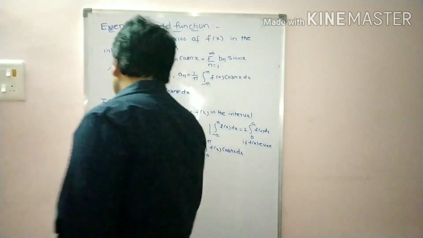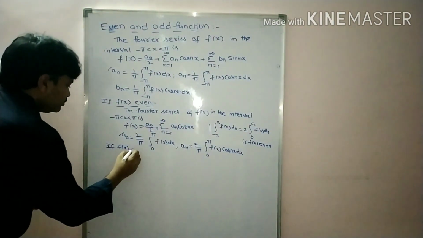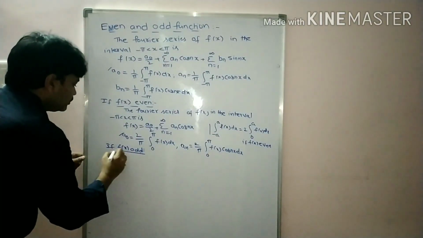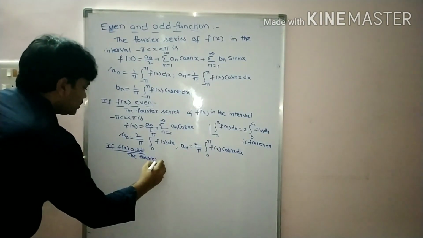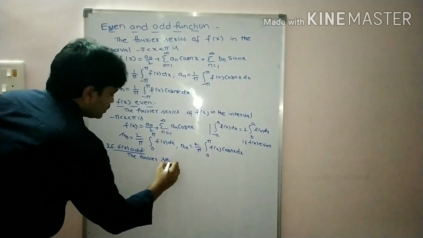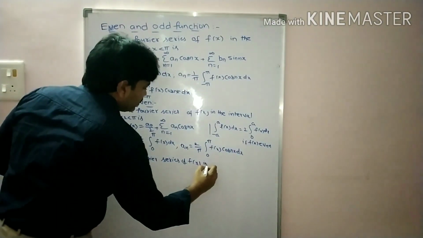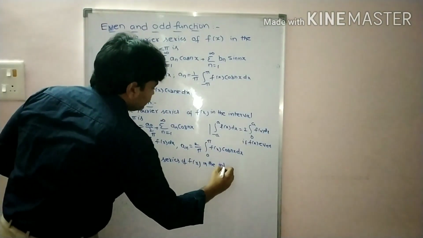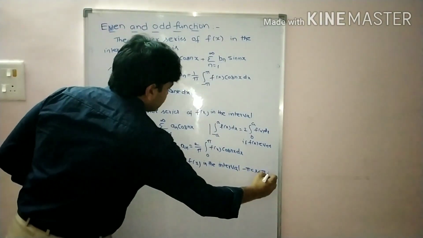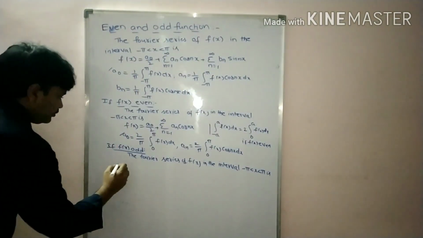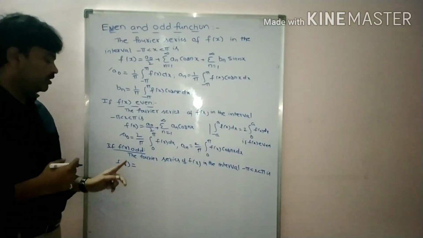Now, if f of x is odd, the Fourier series, similar line, students. The Fourier series of f of x in the same interval, minus pi less than x less than pi, is f of x is equal to, can you imagine, students, here f of x is odd.